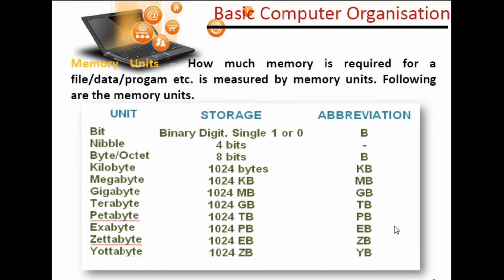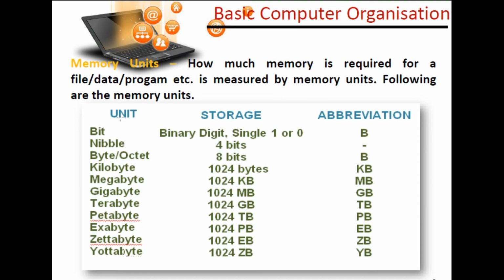Now we are talking about the memory unit. In the real world we have learned and heard about megabyte, gigabyte, terabyte, petabyte. The same thing is here. The smallest unit of measurement of computer memory is the bit. It may be either 0 or 1, because the computer can understand only 0 or 1. The following are the memory units.